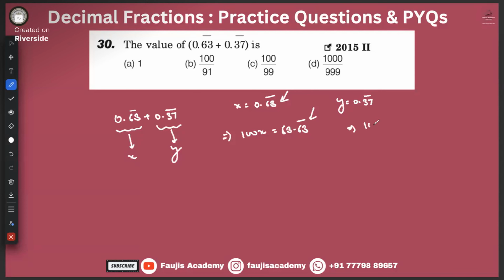And over here 100y is equal to 37.37 bar. Okay, now in this one, if we reduce in the left hand side, 100x minus x is equal to 63.63 bar minus 0.63 bar. Up till now, do you guys have any doubt, any problem, any question, any concern? Both of you.